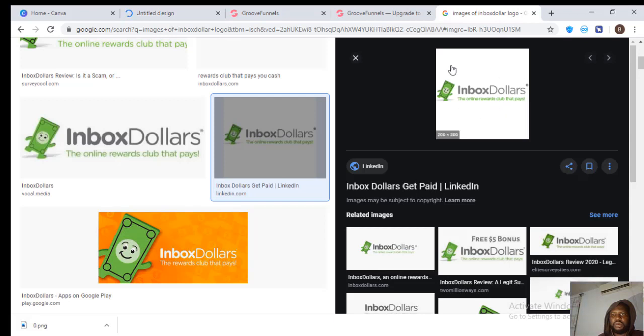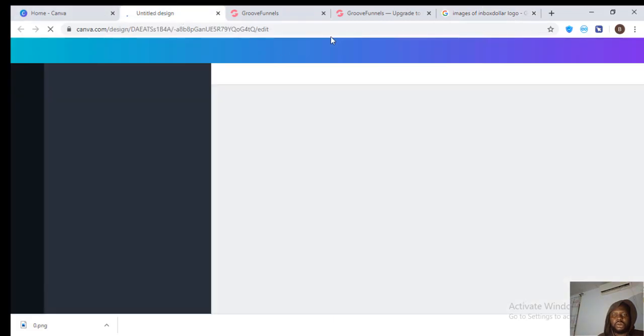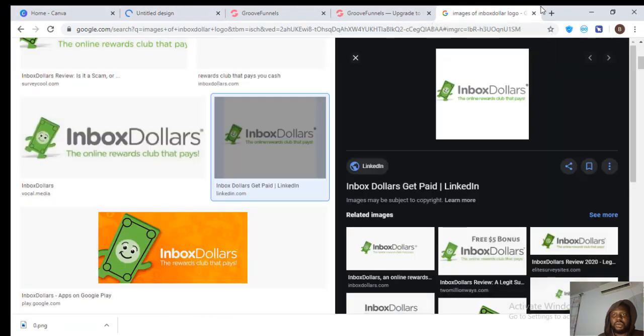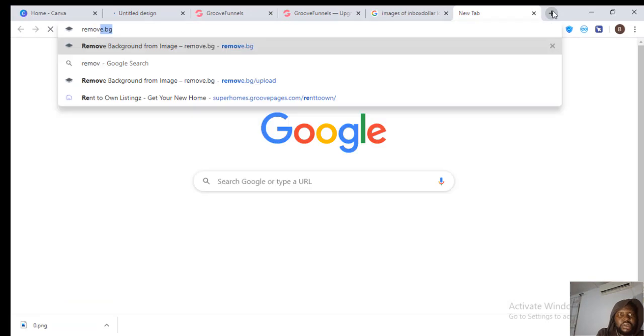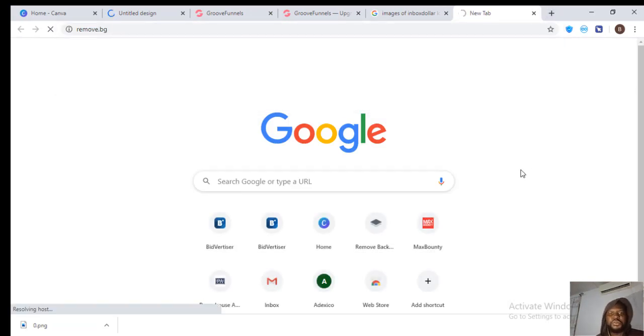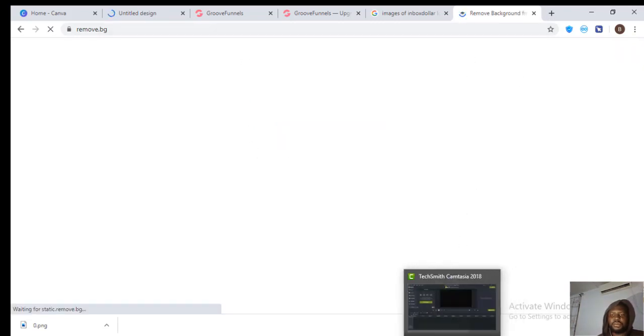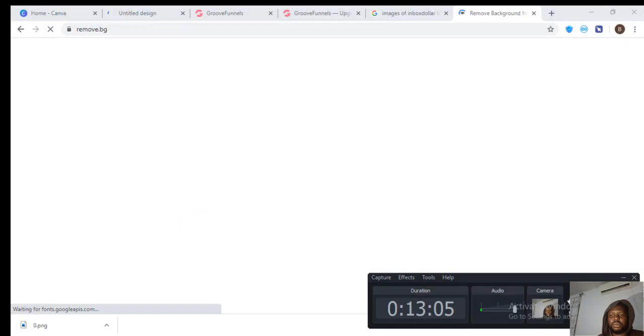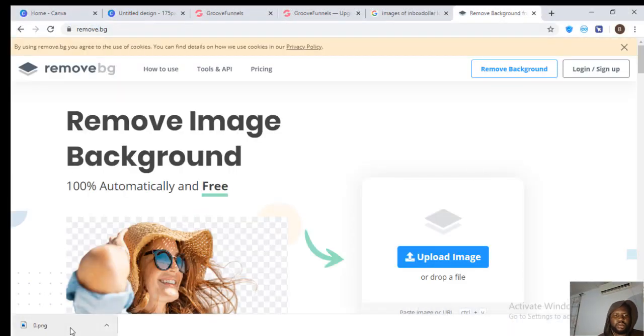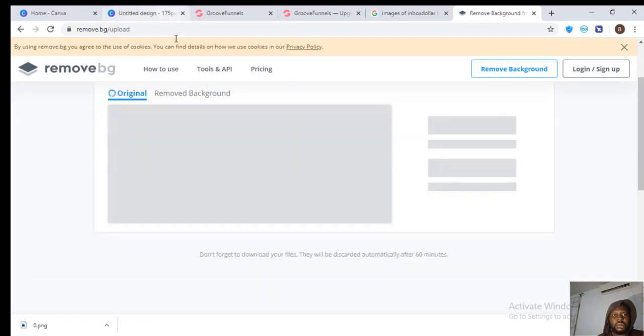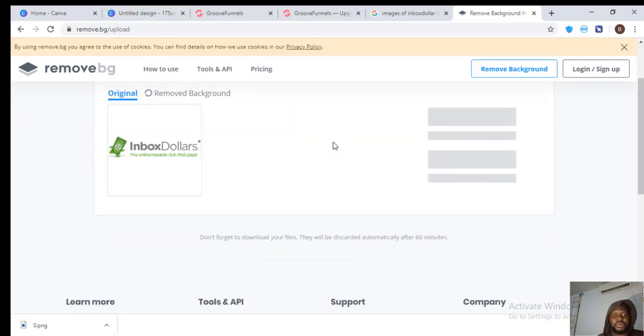Meanwhile, I really don't know if we should, let's see if it matches the screen. Let's check. Or maybe we should just remove the background, remove the BG first. Let's see if the background can be removed. Okay, so let's see if we remove this background.